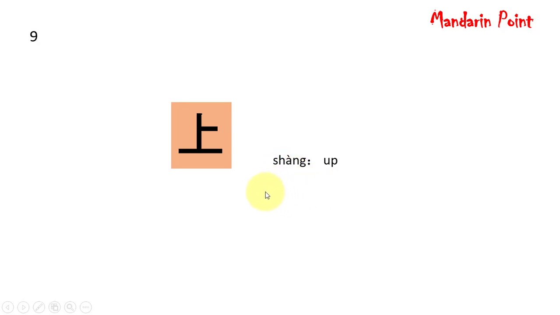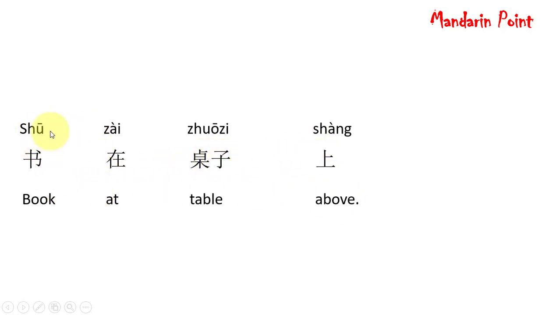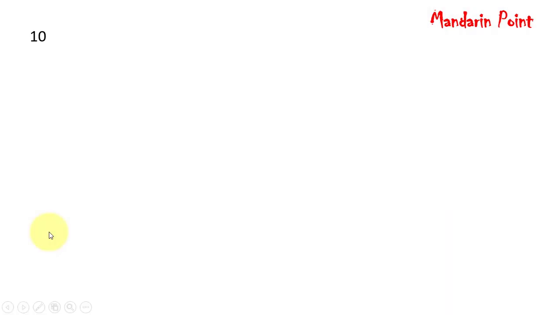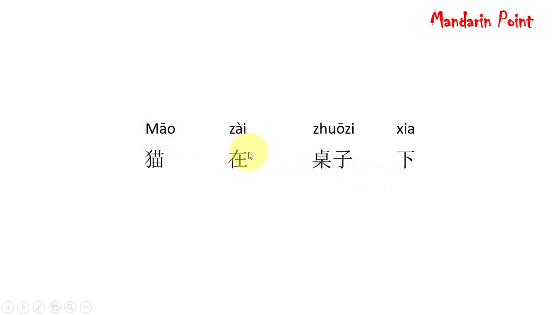Sheng. Shu Ze, Zhou Sheng. Book at table above. So book is above the table. The next one is Xia, meaning down. Xia. Mao Ze, Zhou Xia. Cat at table under. So cat is under the table.